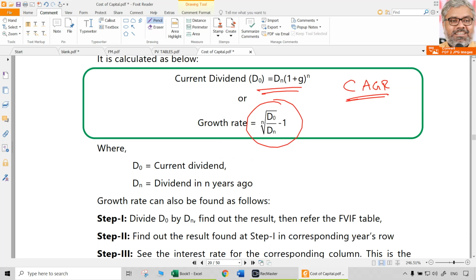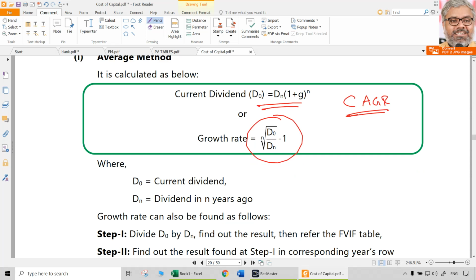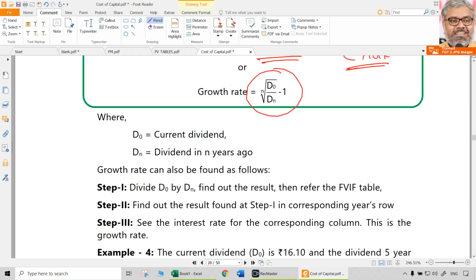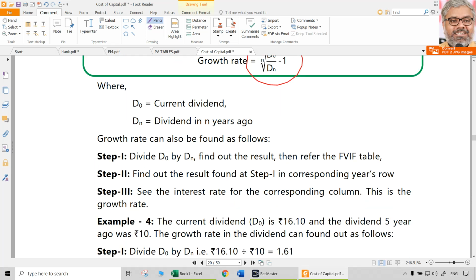But the problem is, first of all, you can't always find the nth root with a normal calculator. Even if you can, it is a waste of time. And second, if at all, we can use the FAF tables. But generally, those are not going to be given in the examinations because of logistical problems.